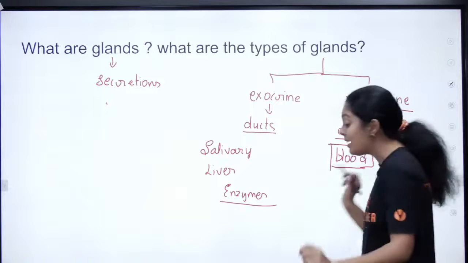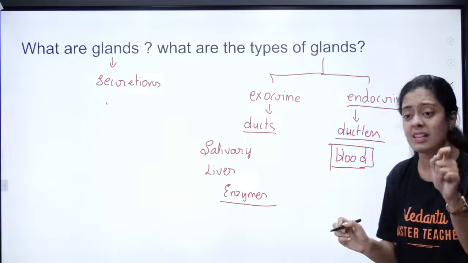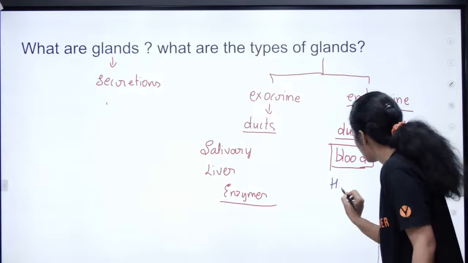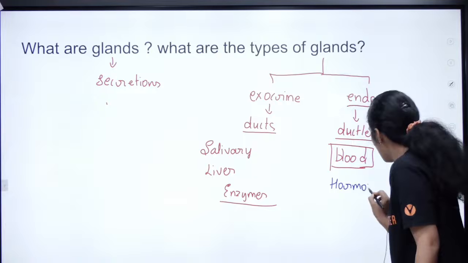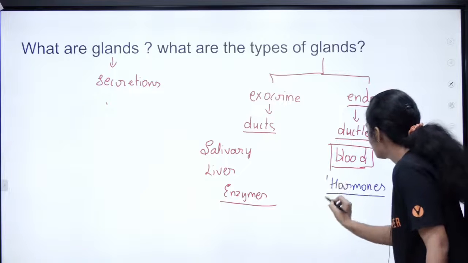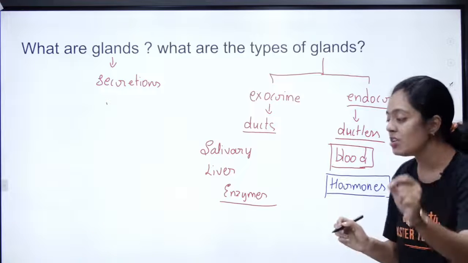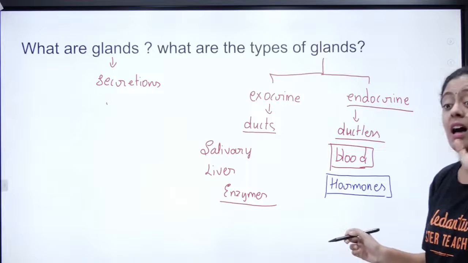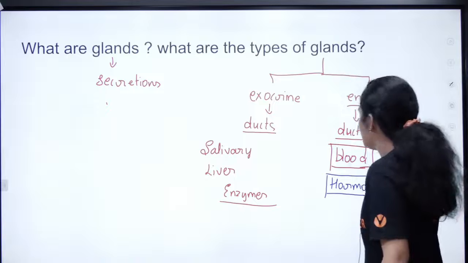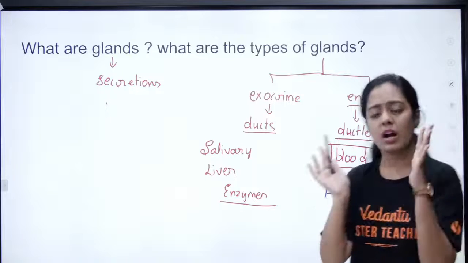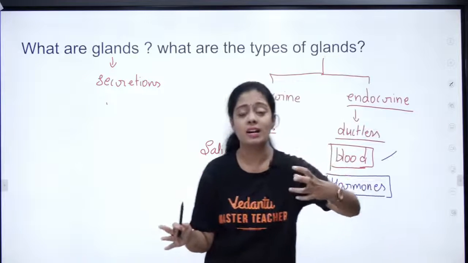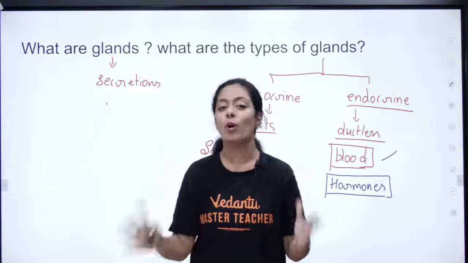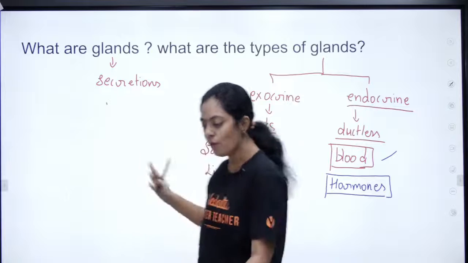Okay, and the secretions of endocrine glands, a very important point. The secretions of endocrine glands are called hormones. Okay, so what are hormones? The secretions of endocrine glands are called hormones, pasangla. How are they transported? Via the blood. If you understand this much, now we can understand the different kinds of endocrine glands in our body. Okay, shall we move forward, pasangla?